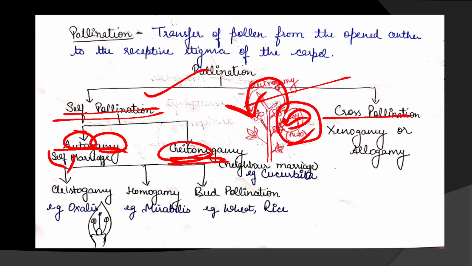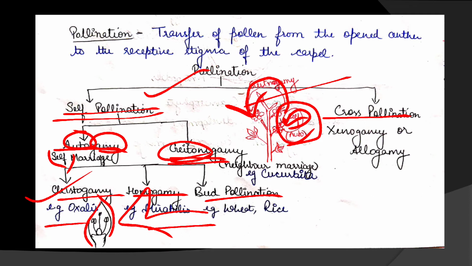Now, autogamy occurs in three ways. First is cleistogamy, then homogamy, and bud pollination. Cleistogamy means they have a flower which never opens in its life, means they remain closed. This is a closed flower. In this, which pollination will take place? Obviously self, because no other agency can visit this. Examples of cleistogamous plants are oxalis, viola, and Commelina bengalensis. These are some of the examples.